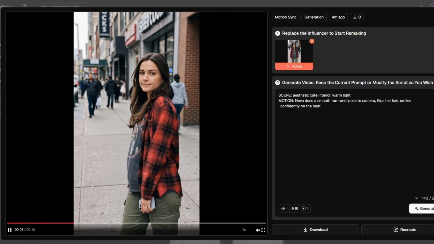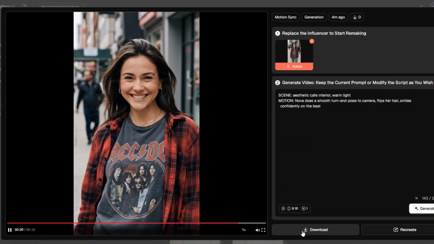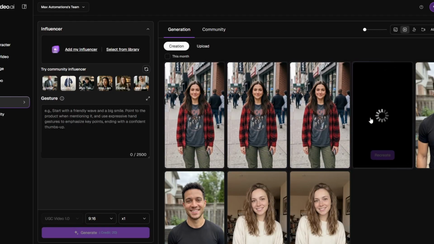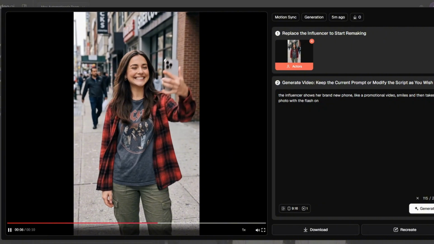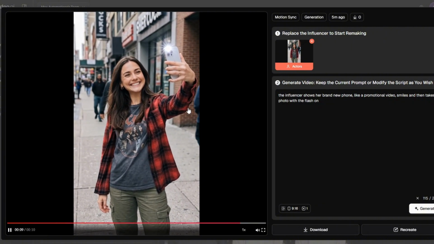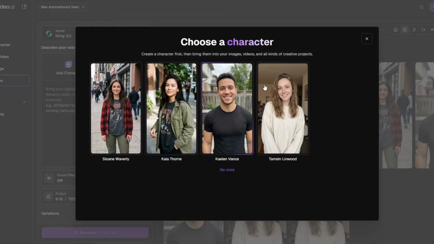Quick thing, treat Motion Sync as your scroll stopper. Start every post with a movement clip, a dance or a walk toward the camera. Because motion in that first second is what stops the thumb. Static stuff gets skipped. Moving stuff gets watched, every time. Now let me show you the rest of Nova clips I made.